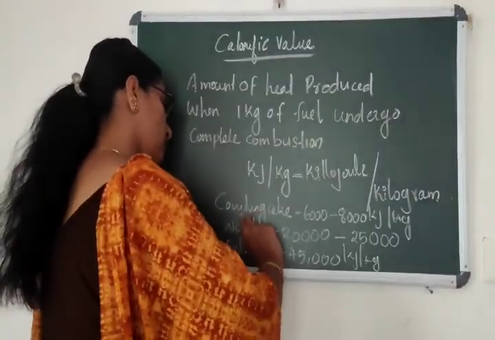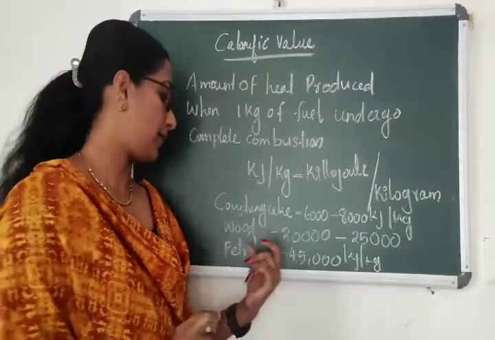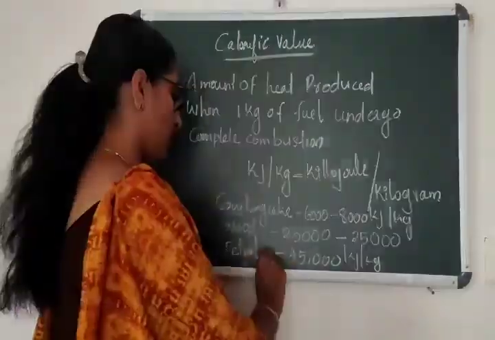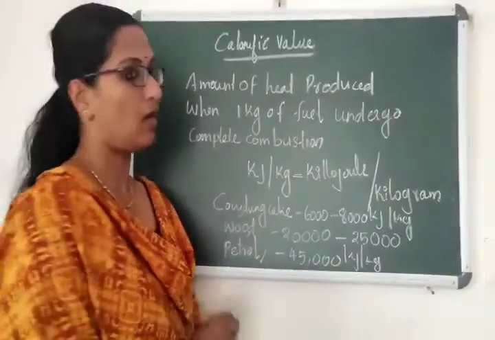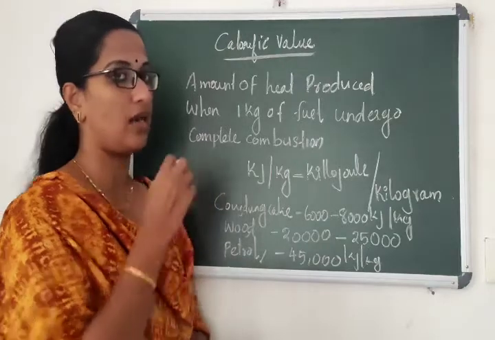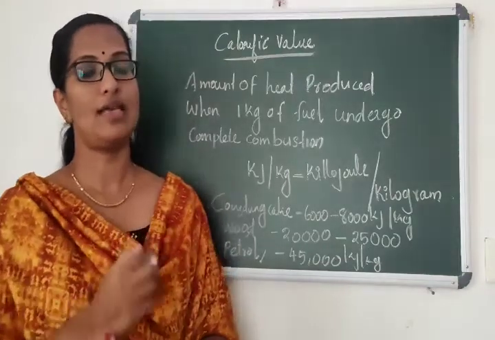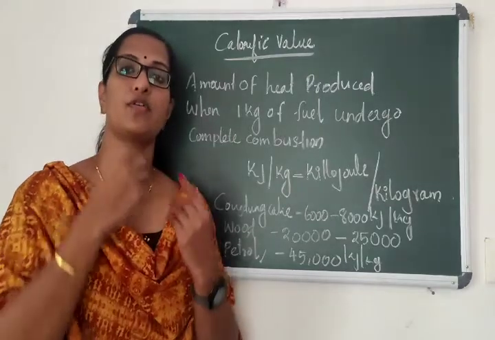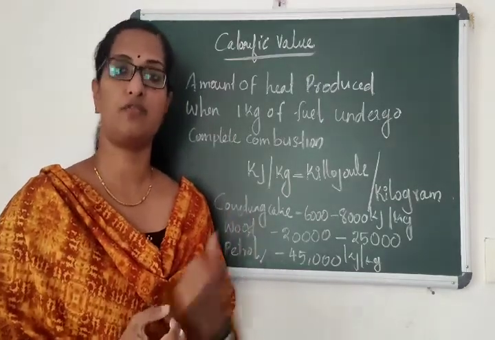Compared to those two, petrol is the ideal fuel. Ideal fuel means petrol is having more calorific value. Okay, so based on the calorific value, you can select the fuels. If it produces more energy, that is a good fuel.